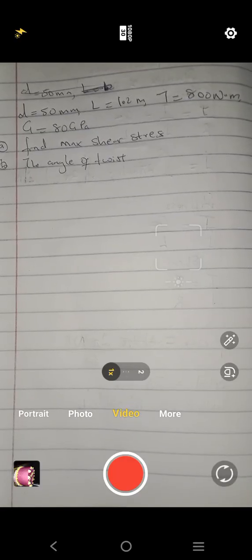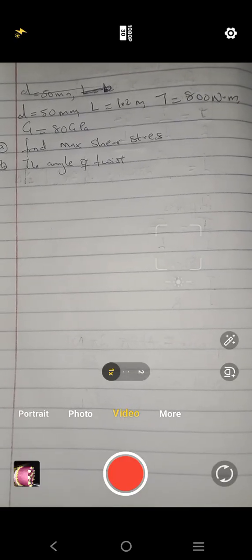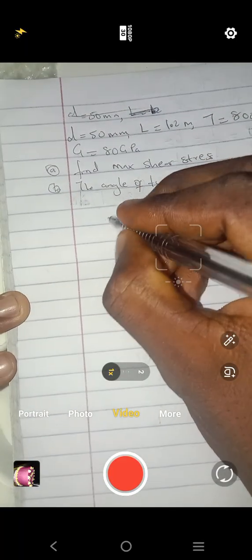So for that example, from here we want to solve this. What is given? You are given the diameter. Please be careful. The diameter is in millimeter, so we have to convert it from millimeter to meter. Of course, we know that 1000 millimeter is equal to 1 meter.